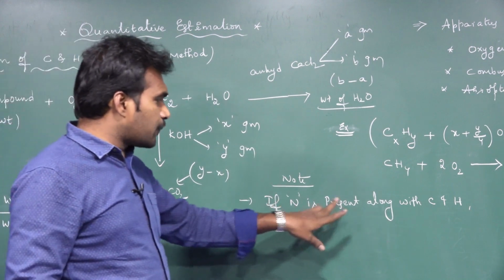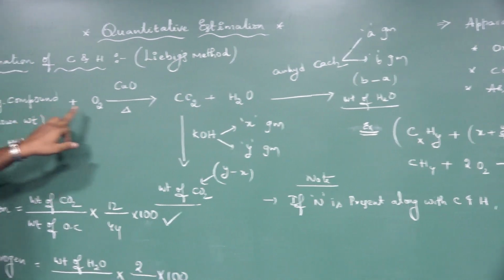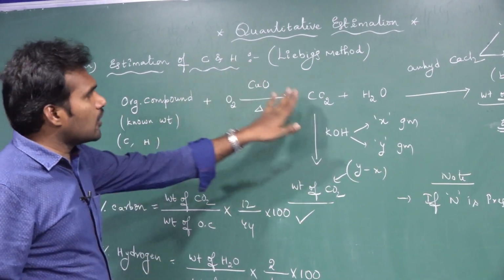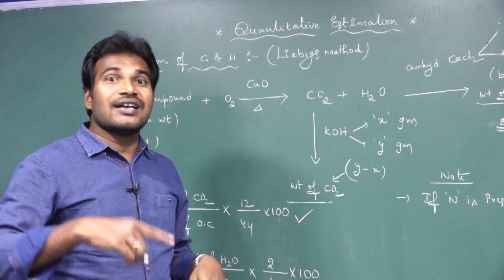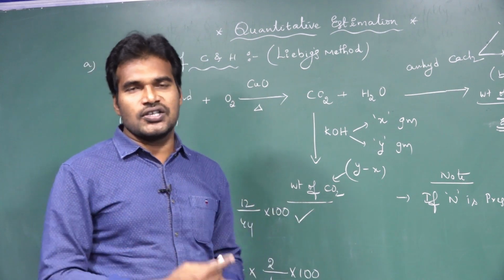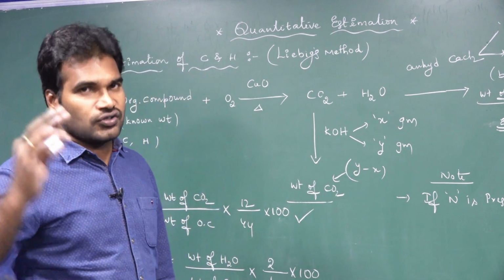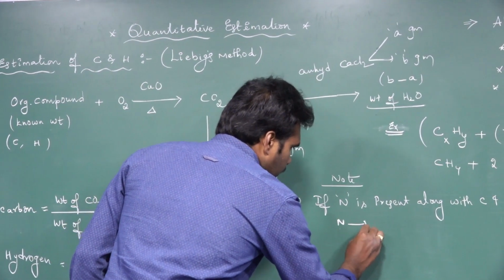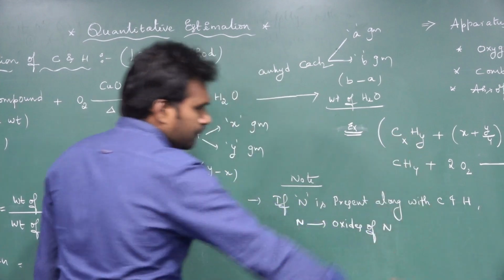After the combustion, carbon is coming out as CO2, hydrogen is coming out as what? Water. Then nitrogen also definitely undergoes oxidation, and nitrogen is coming out as what? Oxides of nitrogen.